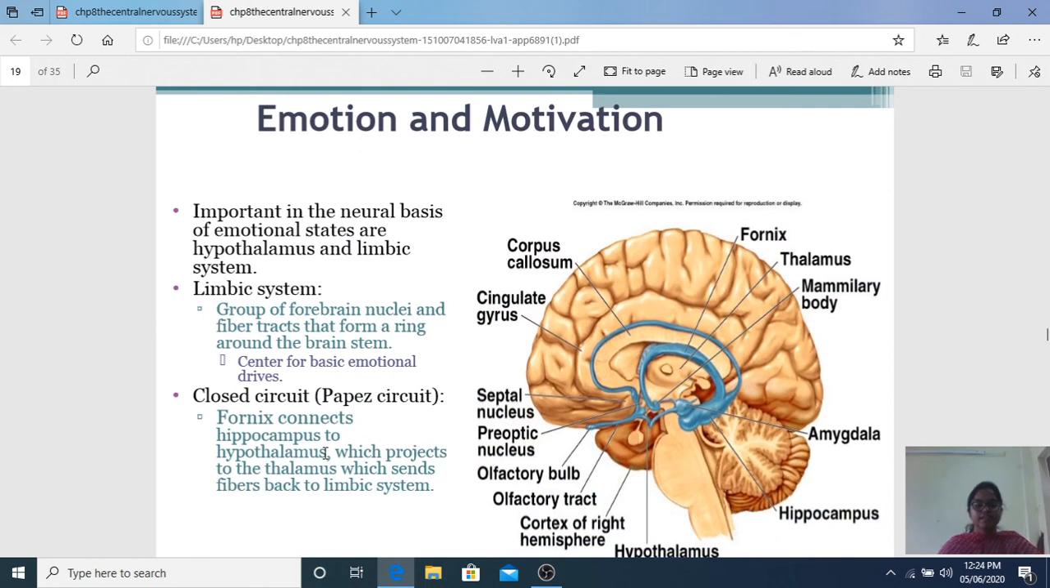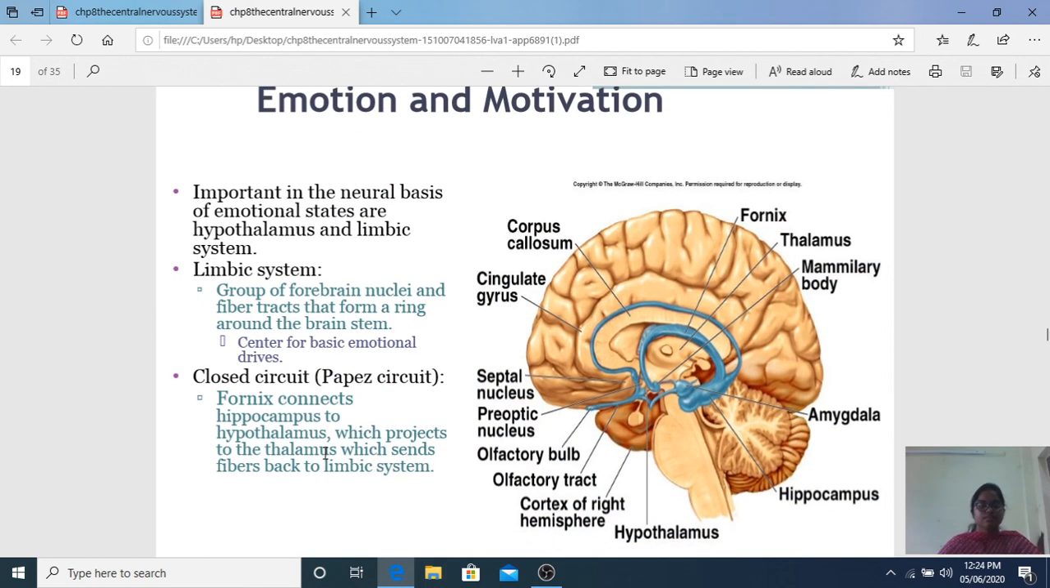Emotion and motivation. For any emotional status, your brain is in control. The hypothalamus and limbic system control your emotions. What does this limbic system do? It is a group of brain nuclei and fiber tracts forming a ring around the brainstem. See here, the limbic system is around the brainstem.